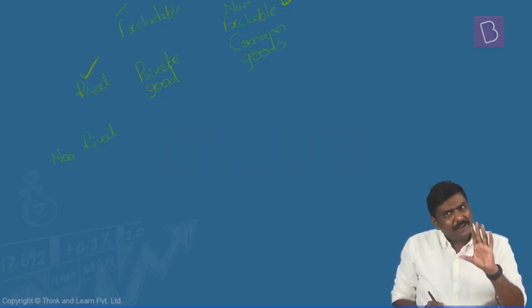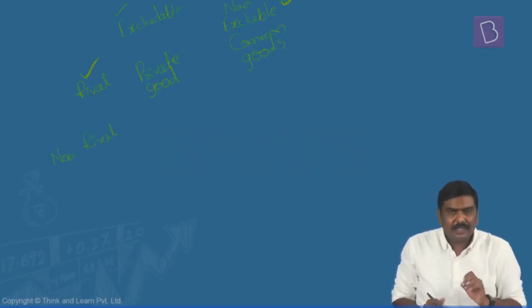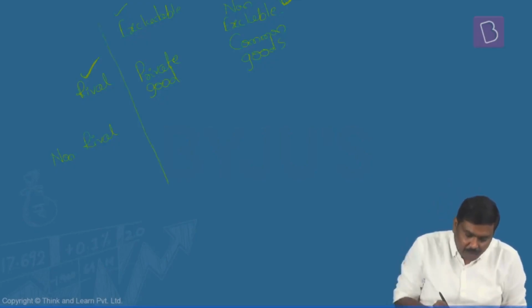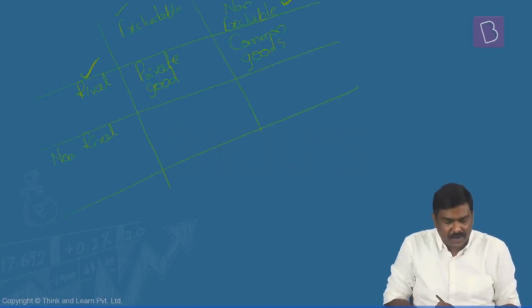What is the meaning of this? Let me give an example later. Just give me a minute. Let me complete the table first here. So the first classification is those set of goods which are excludable as well as rival.